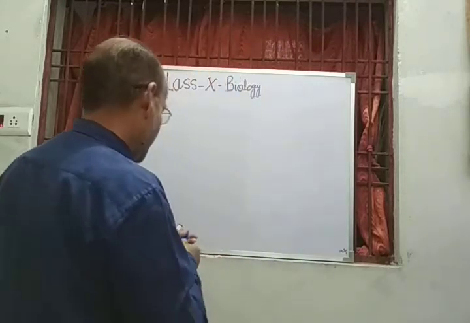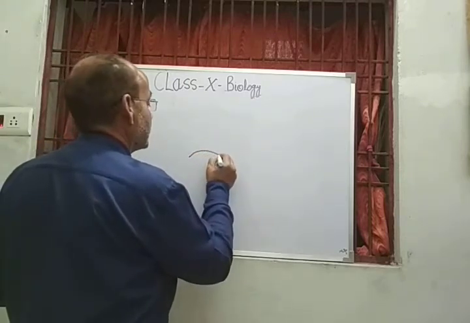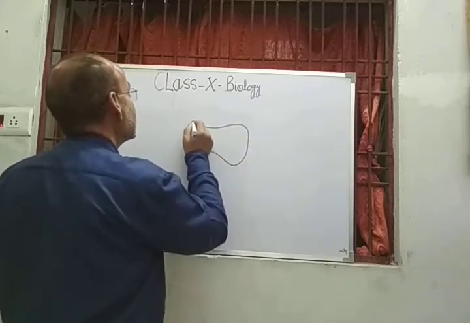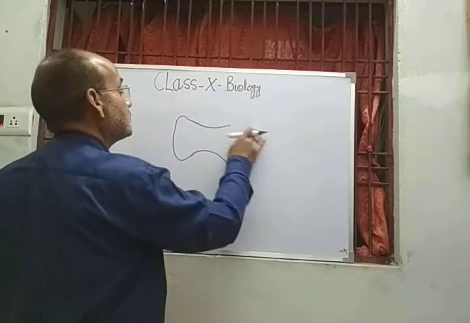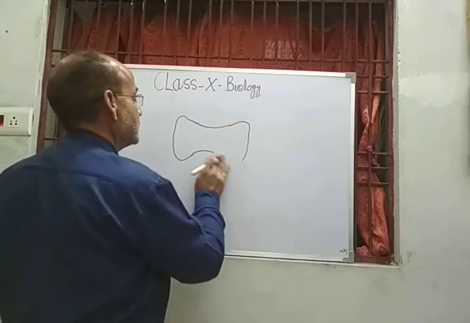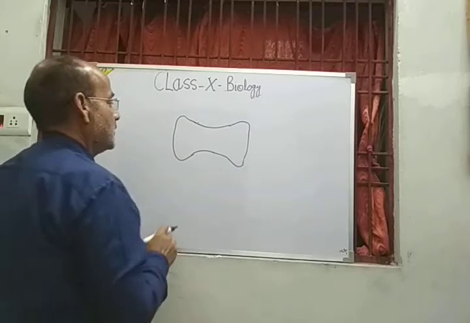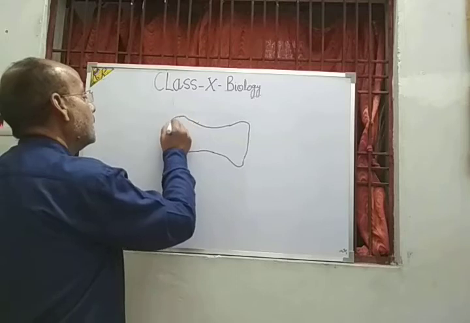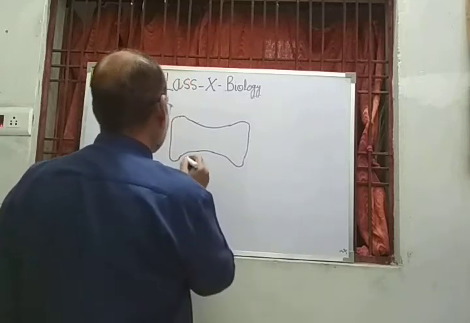So let us start the study of the structure of the spinal cord.